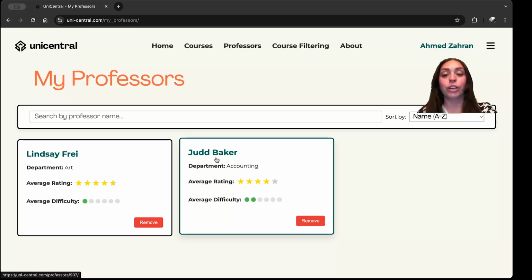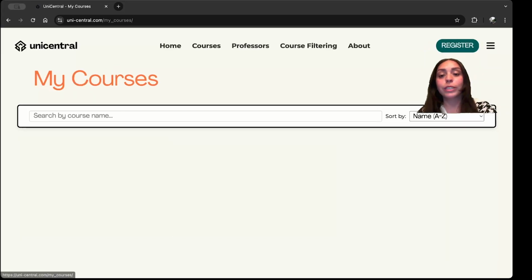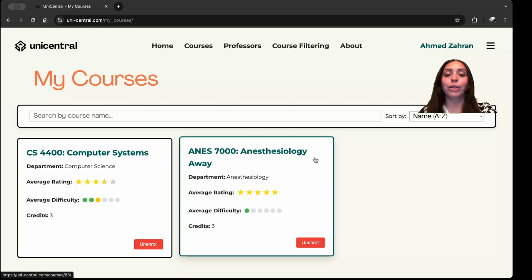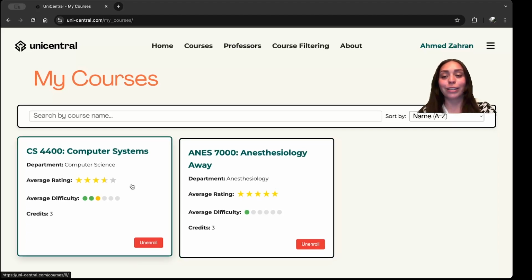I'm also keeping track of Judd Baker, and I can also keep track of my courses. So in my courses, I'm keeping track of 4400, which I know is a course that I will be having to take within the next year or 2 of computer science. And same thing with anesthesiology. I just thought that'd be an interesting course, so I like to keep track of courses that maybe I won't be taking, but I think it's fun to keep track of different courses.